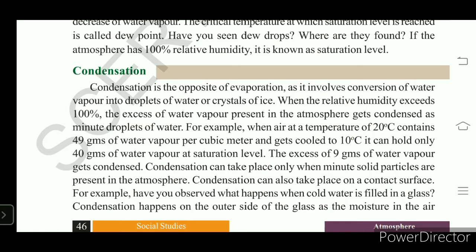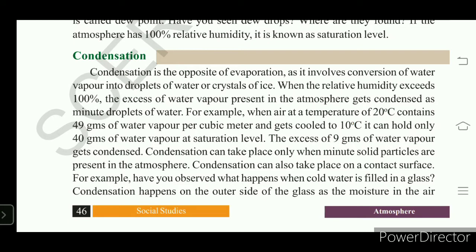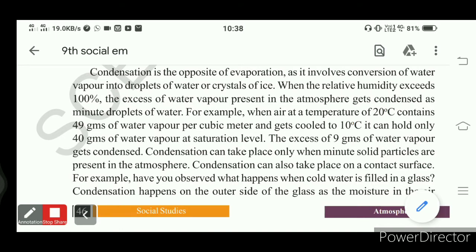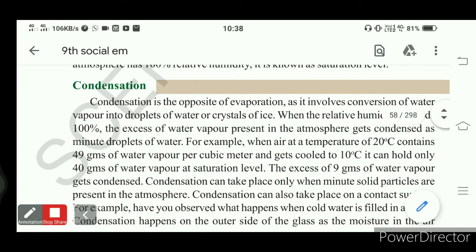When relative humidity reaches 100 percent, understand, when relative humidity exceeds 100 percent, then the excess amount of water vapor present in the atmosphere starts to condense.